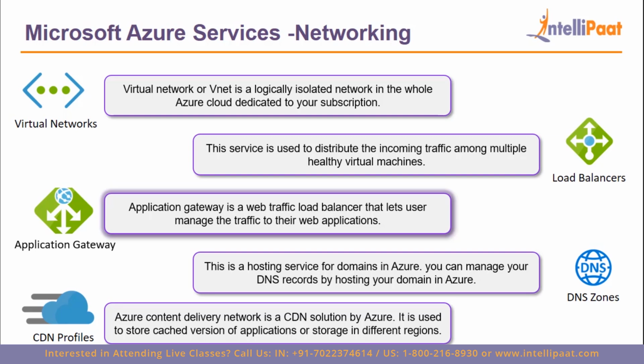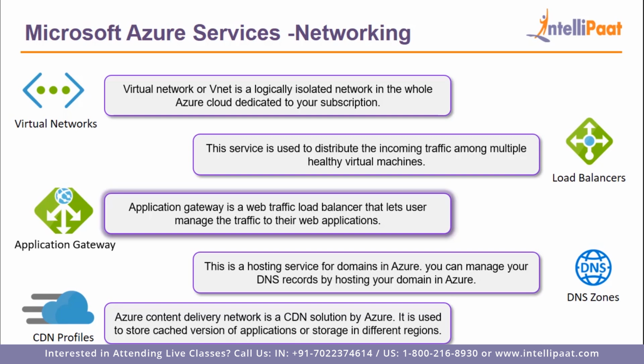So what's the difference between application gateway and load balancer? Well, application gateway works at application layer, that is layer 7, whereas load balancers work at the transport layer, that is layer 4. Application gateway can be used on top of load balancers to actually make routing based decisions, which means that you can make routing based decisions to route the traffic based on the kind of requests you're getting to your application.